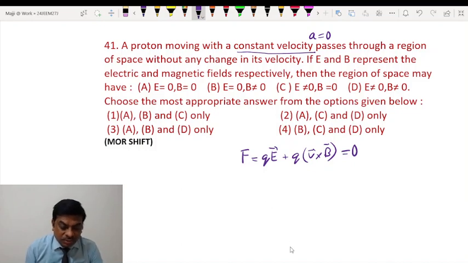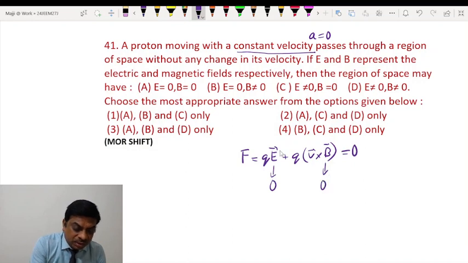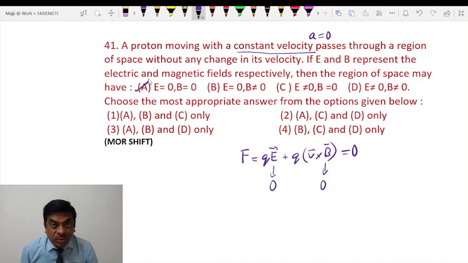So what are the various possibilities? If E is zero and B is zero, yes, of course, E could be 0, B could be 0. There is no electric field, no magnetic field, so no question of any force. So the proton would move with constant velocity.